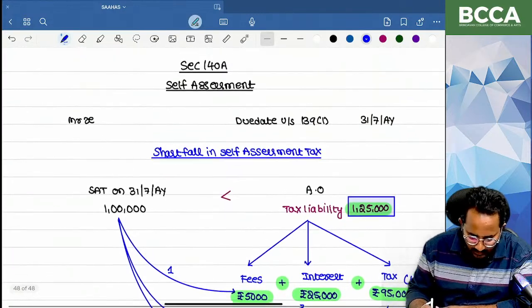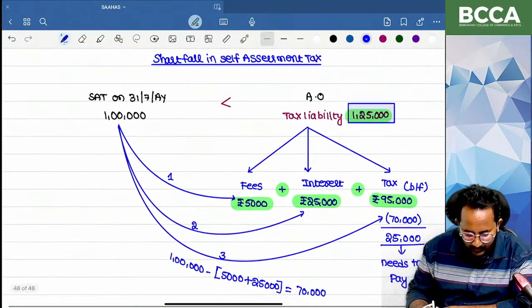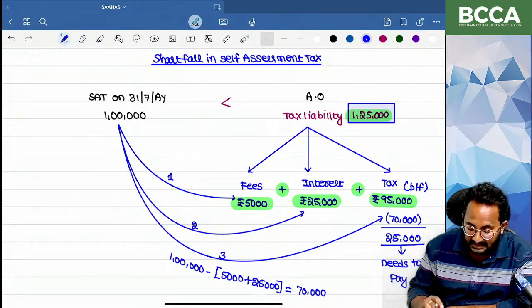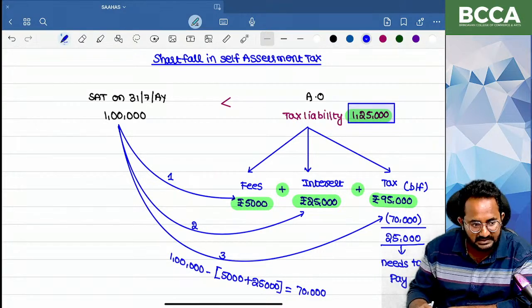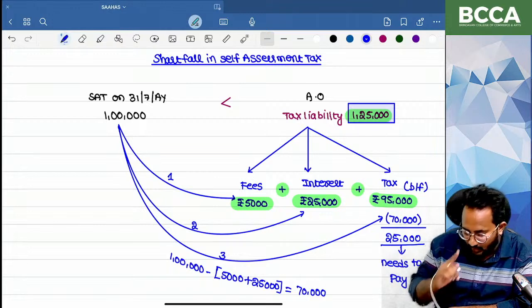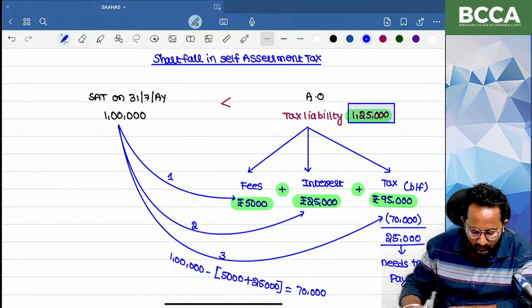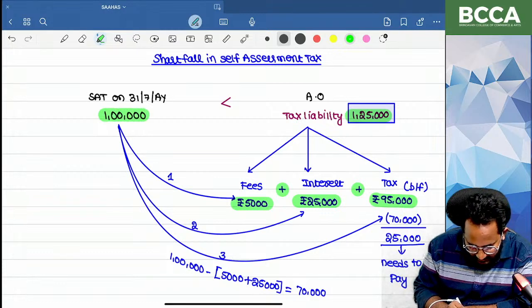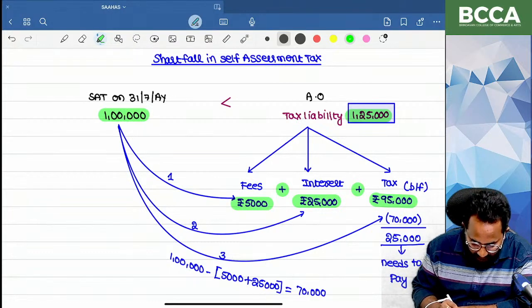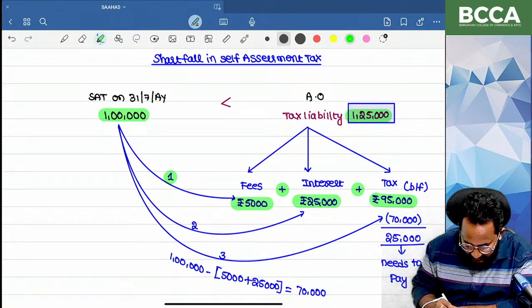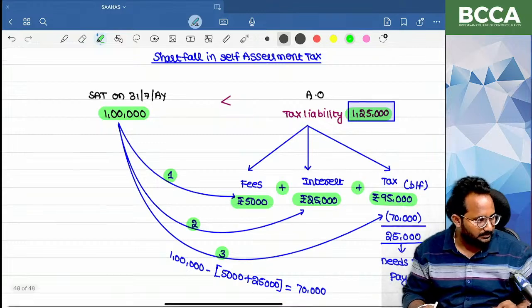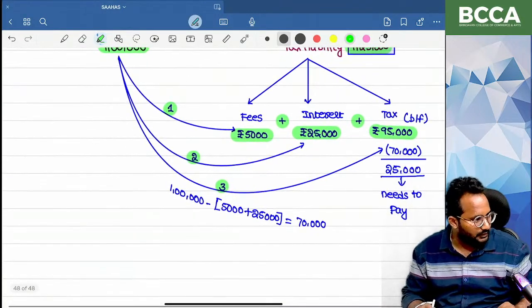This is the important point: if an assessee pays self-assessment tax less than the tax liability decided by the assessing officer, it is adjusted first for fees, second for interest, and if any balance is there, for tax. Clear, all of you?